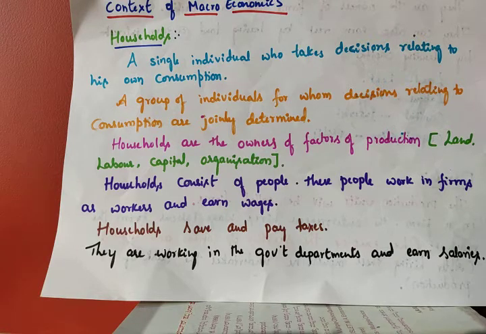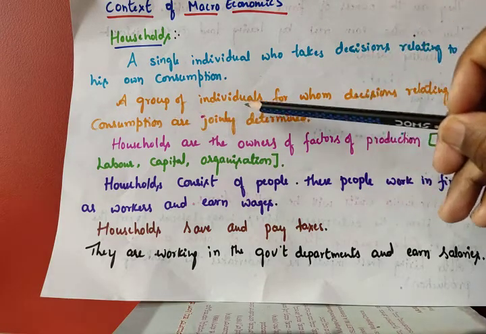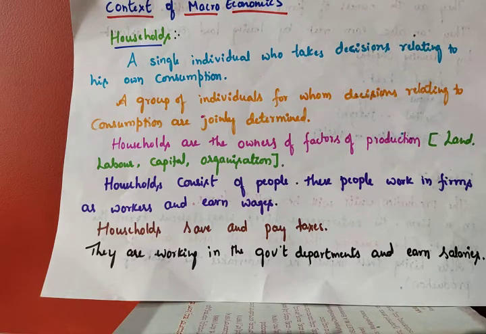Let me clarify this. Households means a single individual who takes decisions relating to his own consumption, or a group of individuals for whom decisions relating to consumption, what they are planning, what they are selecting, what they are choosing, depend upon their mentality. Households consist of people, and they are the owners of the factors of production: land, labor, capital, organization.